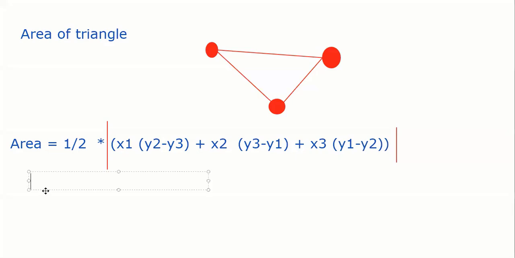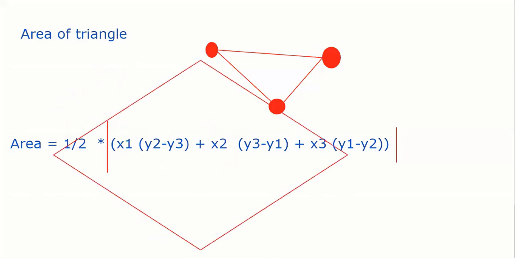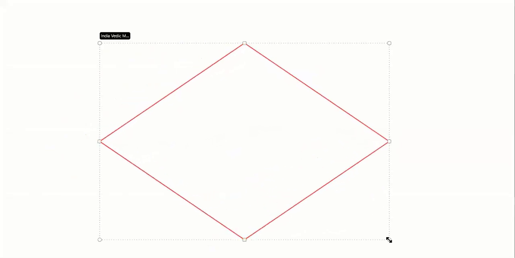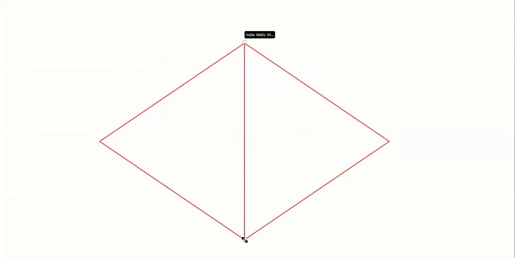Sir, if it asks to find the area of a quadrilateral, can we use this formula? Very easy, 100%. What you'll do is, suppose this is your quadrilateral. Whenever a quadrilateral is given, put in a diagonal, any one diagonal. Two triangles are formed. Agree? Find out the area of both the triangles and then add them. That is how we can do it.